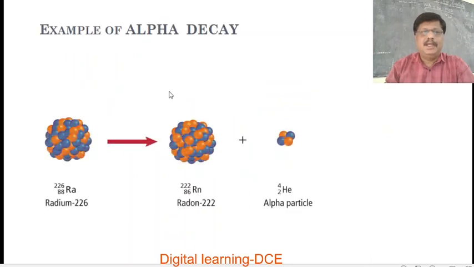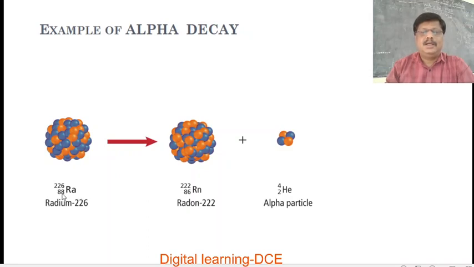Another example of alpha decay is radium-226. 88 radium-226 is the parent nucleus. It decays to radon, which is a radioactive gas having atomic number 86 and mass number 222, plus this alpha particle, called a helium nucleus.